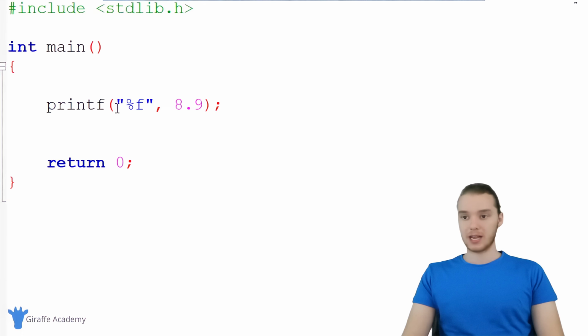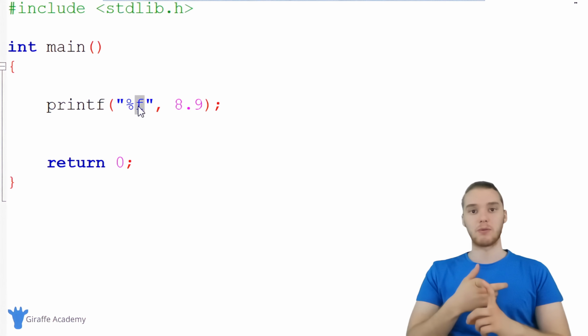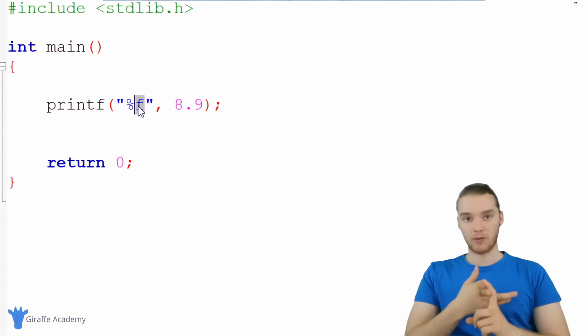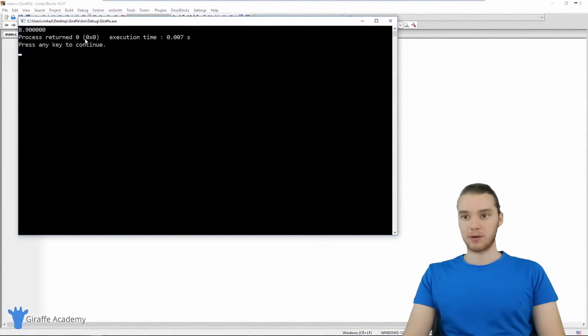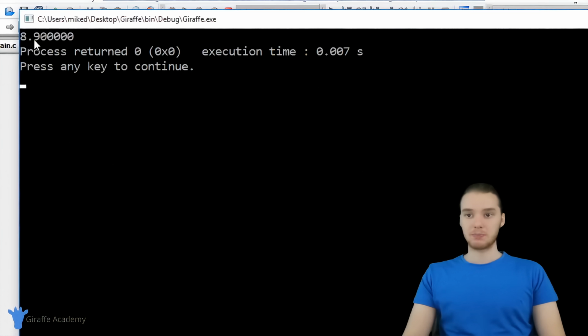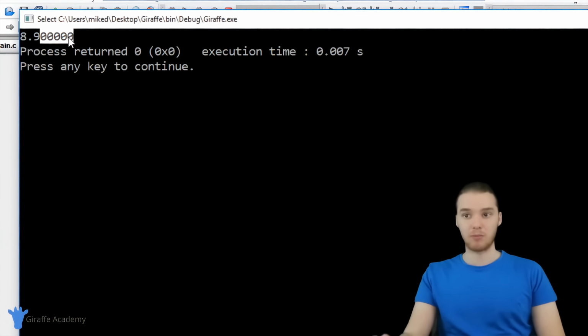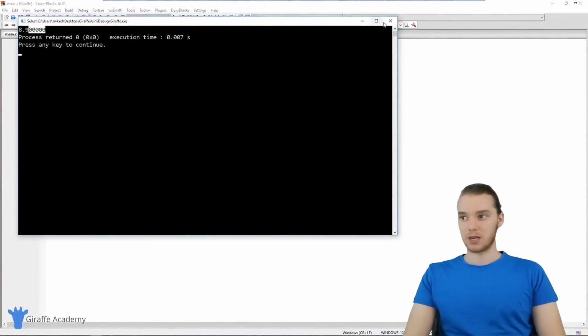So down here, I am printing out a number. So you can see I'm using this printf function. And inside of these quotation marks, I'm basically saying %f, and %f stands for like a floating point number. So that could be either a double or a float, basically a decimal number. So when we put %f in here, it's going to allow us to print out a decimal number, just like this. And you can see I can run my program and it'll print out 8.9. You'll notice that it's printing out not just 8.9, but it's also printing it out to a very precise decimal point. And that's what C is always going to do. So it's always going to print it out to a very precise decimal.